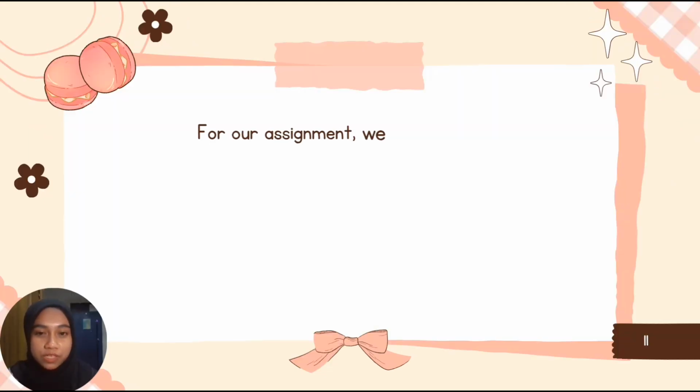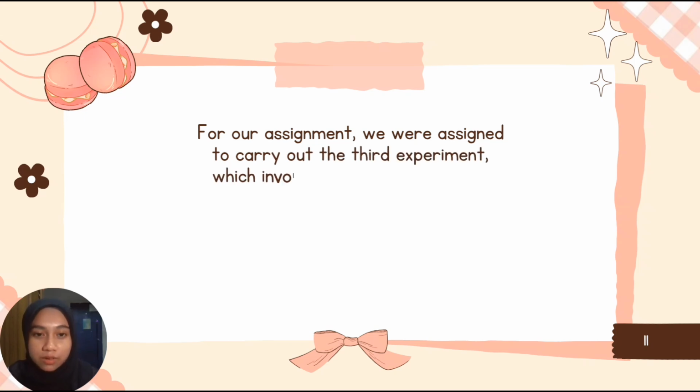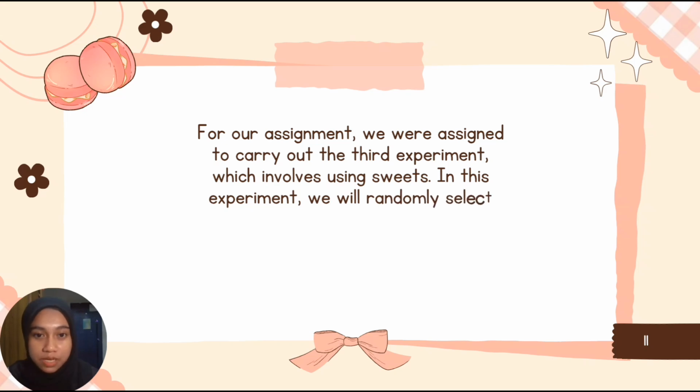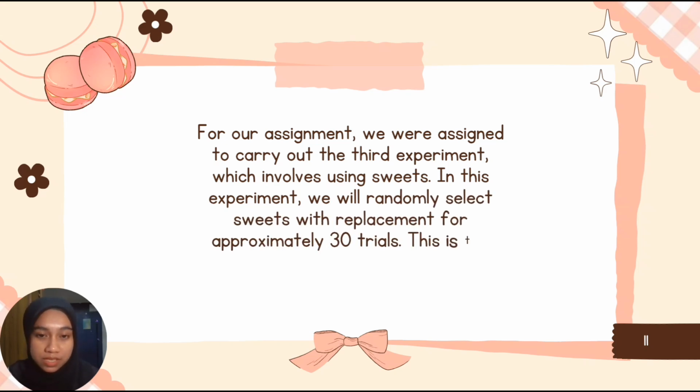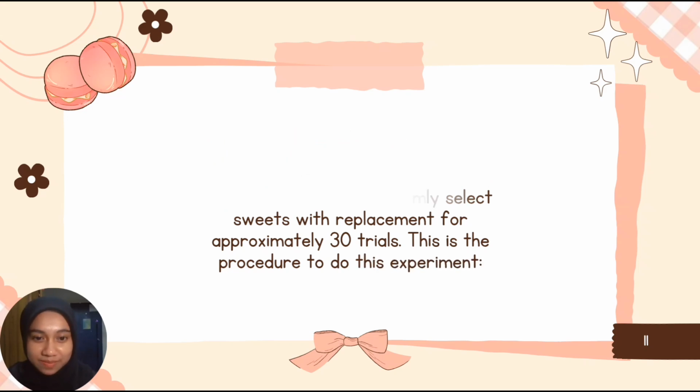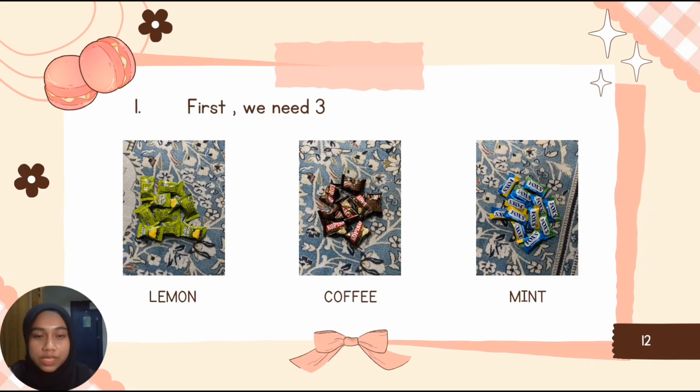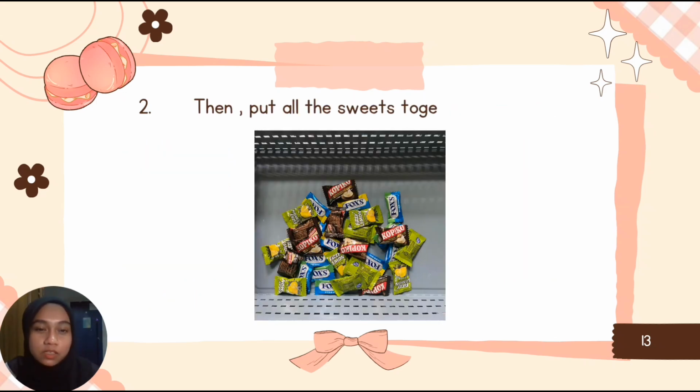Now, we are moving to the methodology. For our assignment, we were assigned to carry out the third experiment, which involves using sweets. In this experiment, we will randomly select sweets with replacement for approximately 30 trials. This is the procedure to do this experiment. First of all, we need 3 different flavors of sweets, which are lemon, coffee, and mint. Then, put all the sweets together in one box.